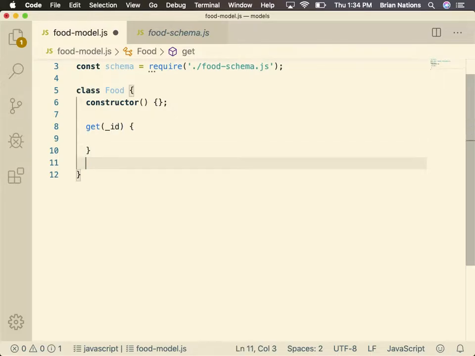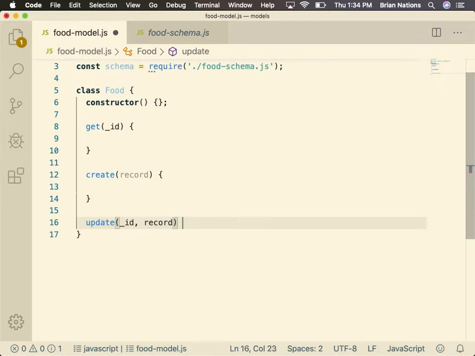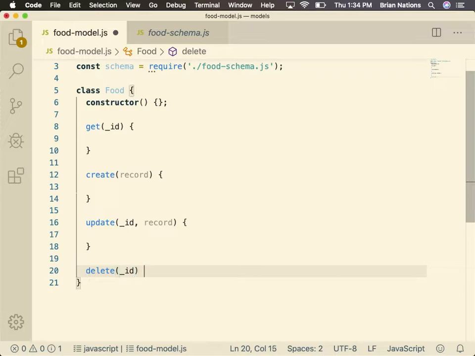Okay? We also know that we are going to be creating something, and we're going to create something with a new record just like we did before, right? And then we are going to update something. We have got to give it an ID. Note the underscore because it's Mongo, right? And then we're going to give it a record. And then if we want to delete something, we simply delete that thing by its ID.